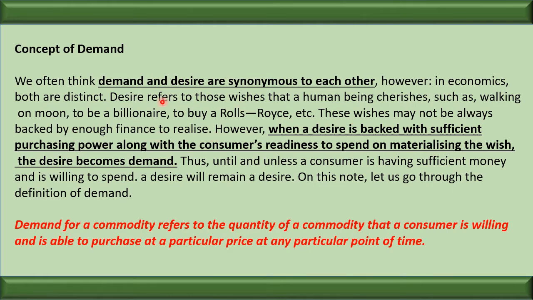We always want that our desire should be accomplished. However, when a desire is backed with sufficient purchasing power along with the consumer's readiness to spend on materializing the wish, the desire becomes demand. It means that when a whim is backed by purchasing capacity and we are ready to spend the money, then and only then the desire becomes demand. So, demand for a commodity refers to the quantity of a commodity that a consumer is willing and able to purchase at a particular price at any particular point of time.